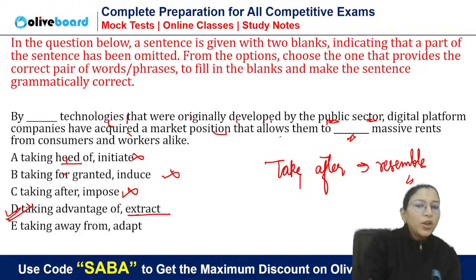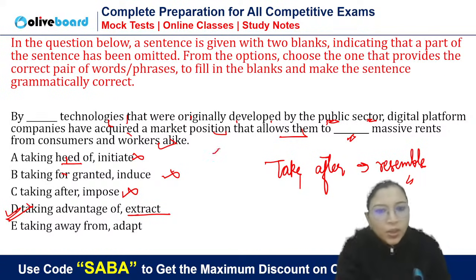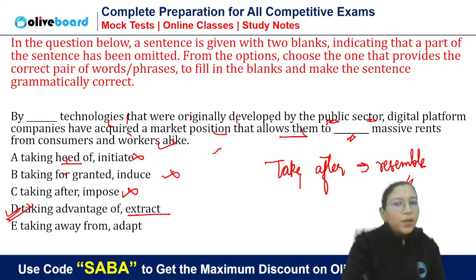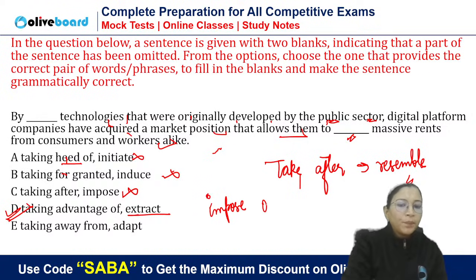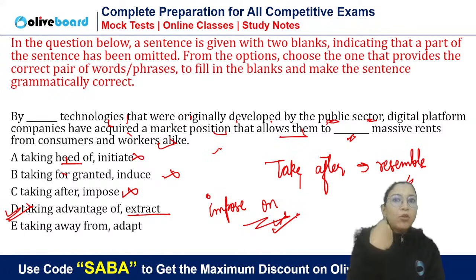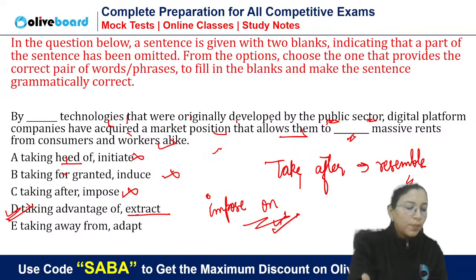So these technologies were developed by the public sector, but now digital platform companies have acquired a market position, and that market position allows them to take rent from consumers and workers alike, कि वो दोनों से rent लेते हैं. अच्छा, these digital platform companies are imposing rents. And impose on, we use, impose from, we don't use. First of all, impose something on somebody. So they extract rent means they get rent. Okay. So impose on somebody and extract from somebody.